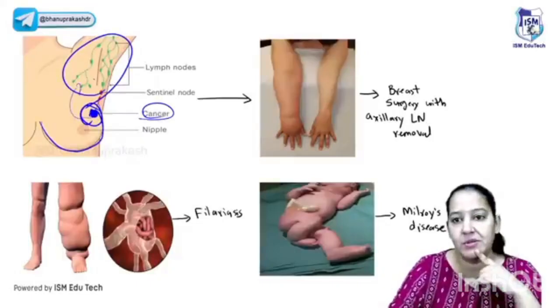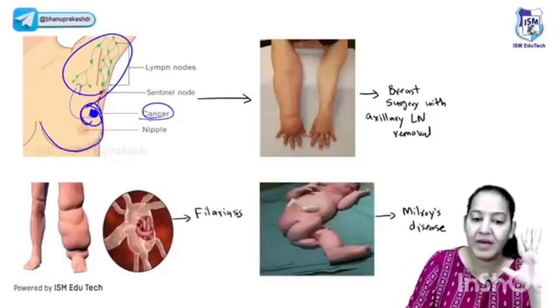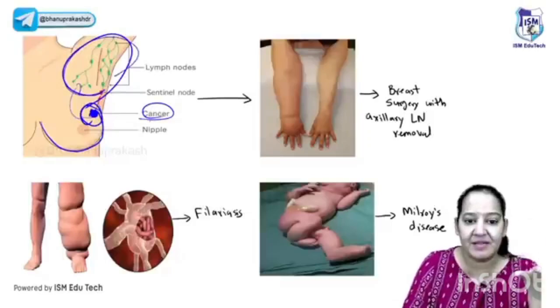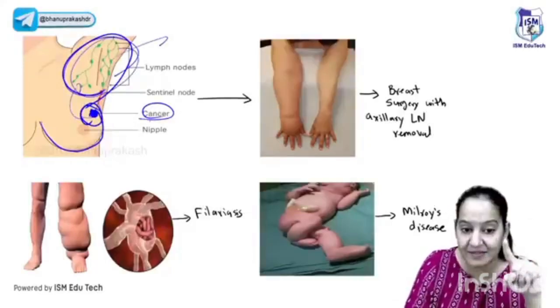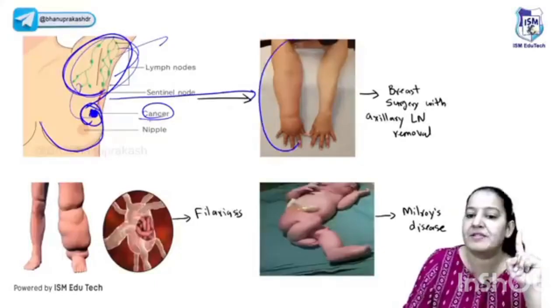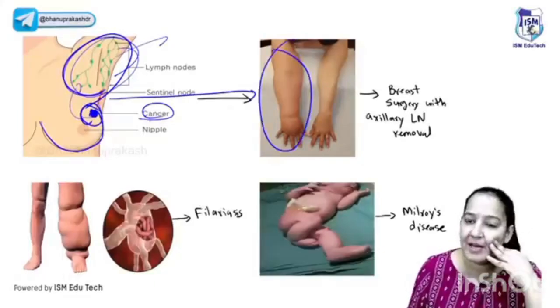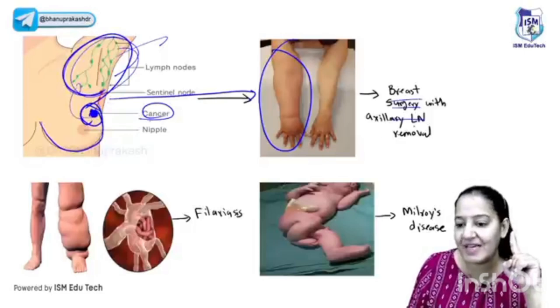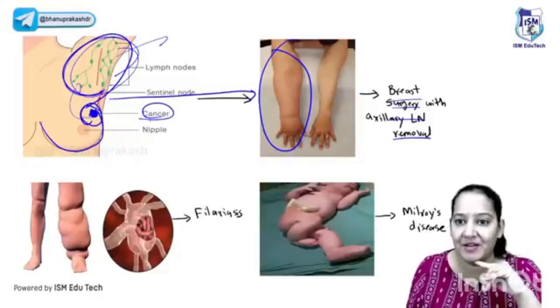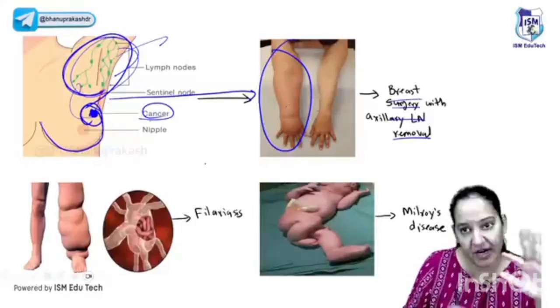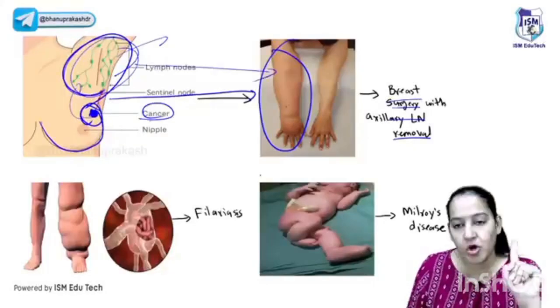You know that. I will teach you in Neoplasia also, right? So we will remove the tumor, we will do the lumpectomy or mastectomy, and we will remove the lymphatics also. It is necessary to prevent metastasis, but these are not vestigial organs. God has given the lymphatics as a backup. So after the surgery, this lady will present like this: edema of that particular limb, right or left. It is the breast surgery with axillary lymph node removal. It is the post-surgery morbidity. If we don't do it, the patient will have metastasis, and if we do it, the patient has this morbidity lifelong. So it is the most common example of lymphoedema.